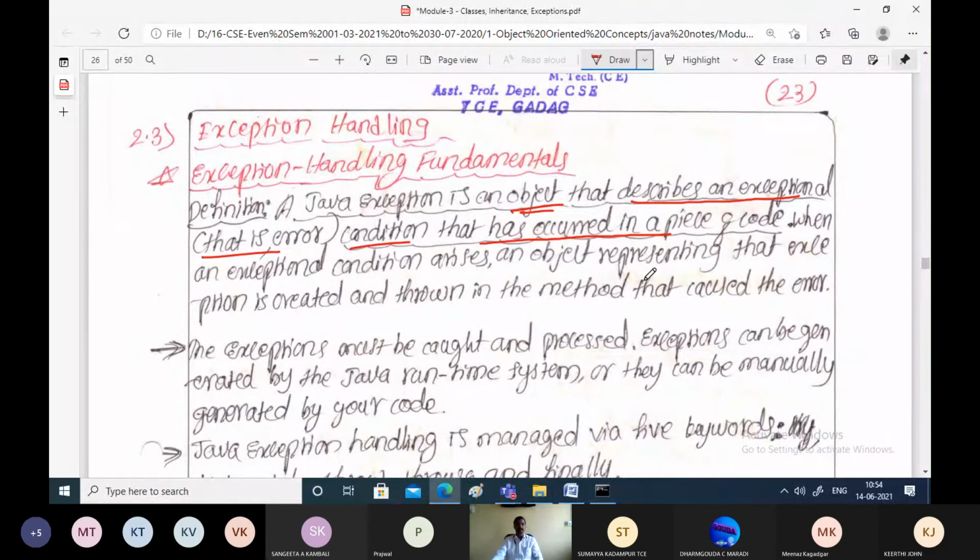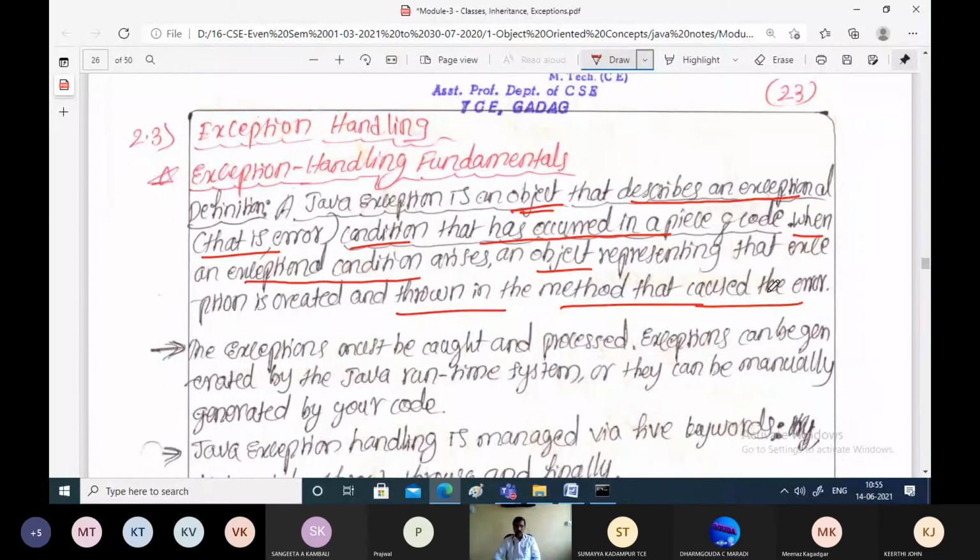And if we get such unwanted situations, what happens? We will see later. Whenever an exception or error takes place in the program, one object will be automatically created by the Java execution environment. That object represents what problem has occurred in the program, and it will be thrown in the method that has caused the error.